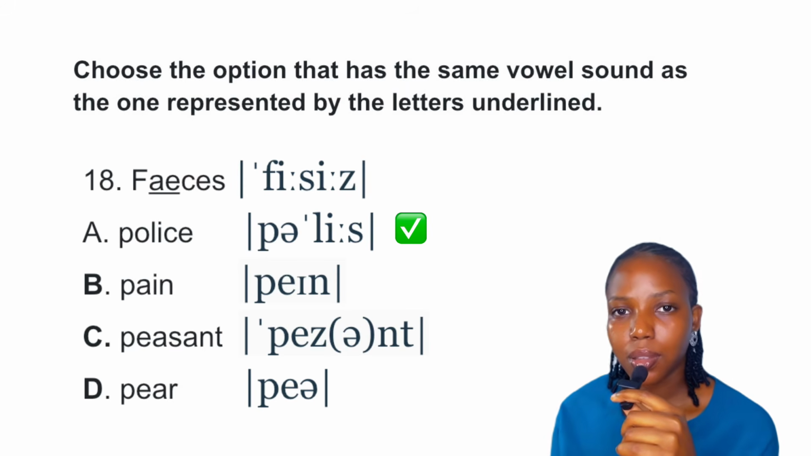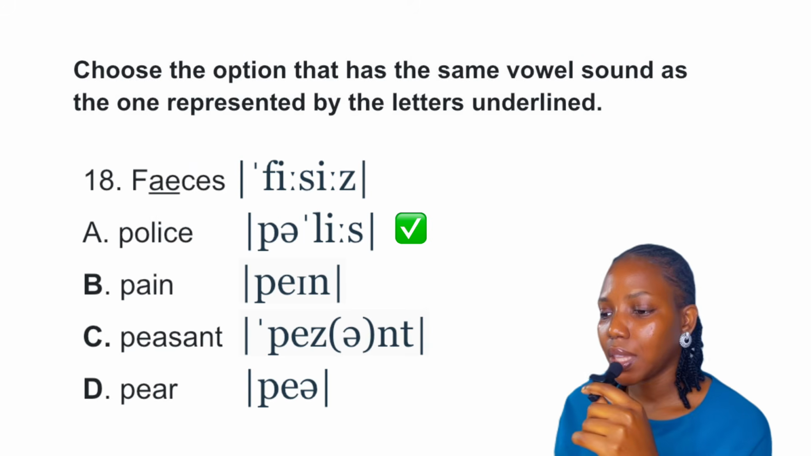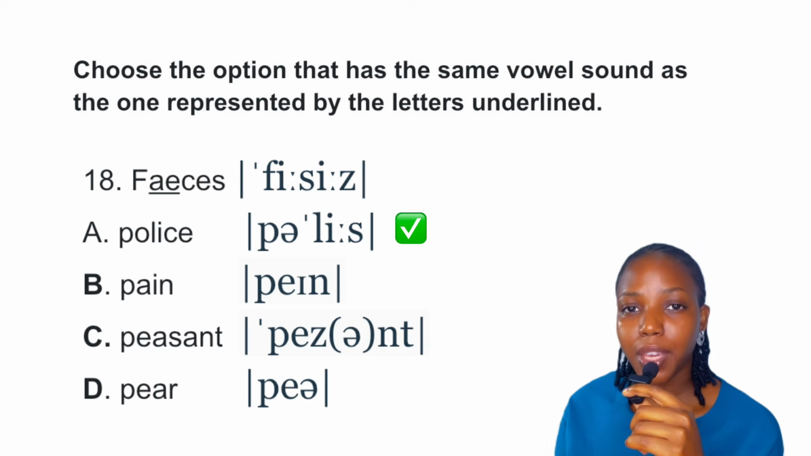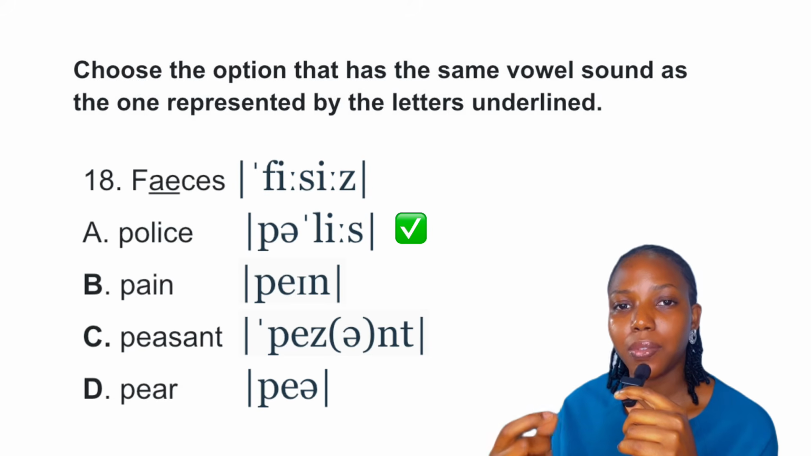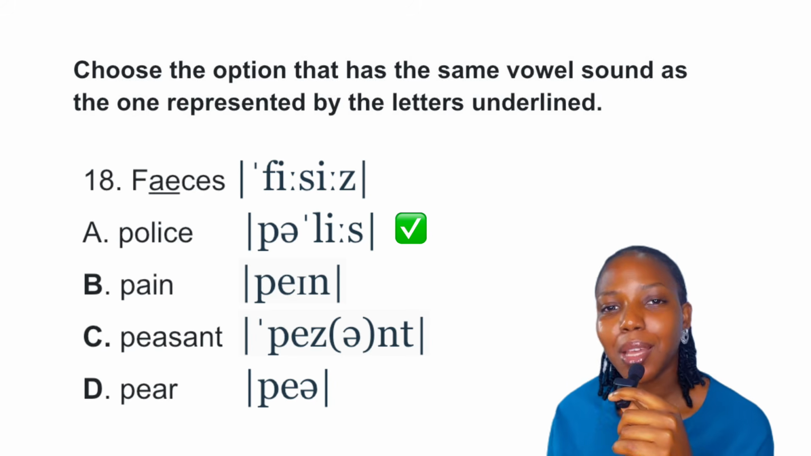So option C, we have peasants. So we have P, E, Z. And we have the schwa sound, which is a very weak sound. Then we have N and T. Then option D, we have peer. So we have P and we have E. Okay, so we have peer. Okay, so the best answer to this question is definitely option A, police.